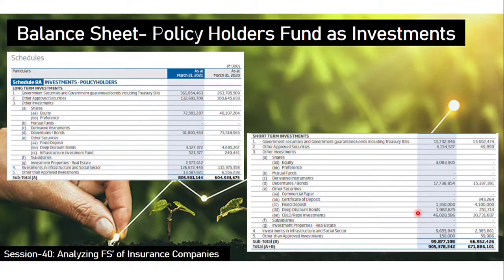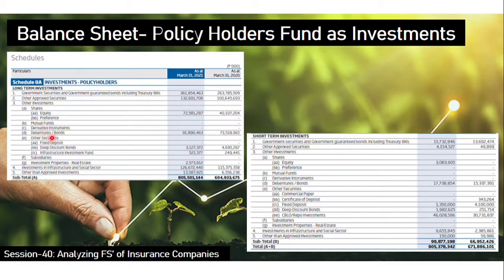Now in the next slide, you can see that in the balance sheet there are some schedules. In schedule 8A, which is the investments for policyholders, you can see the long-term investments. There are various government securities, and this much crores is invested in government securities. Then other investments, like they have invested in equity, that is stock market shares. Again, the split of which companies they have invested in, you will get from the annual report.